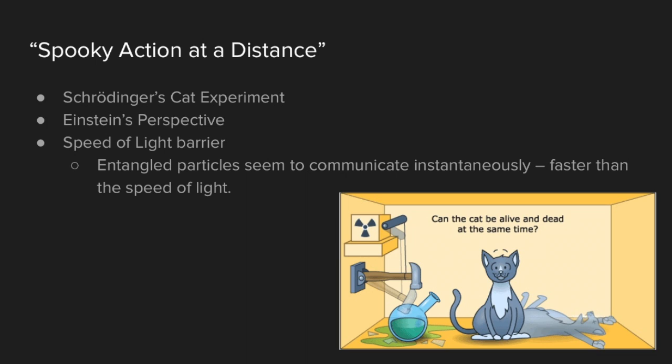In this situation, the entangled particles are signified by the cat and the bottle of poison. If the cat is alive, the bottle of poison should still be full when the box is opened, and if the cat is dead, the bottle of poison should be empty. The outcome of one depends completely on the outcome of the other. His concept was further added on to by Albert Einstein.